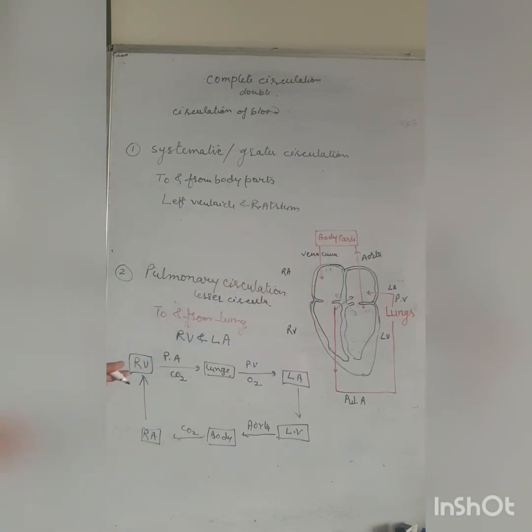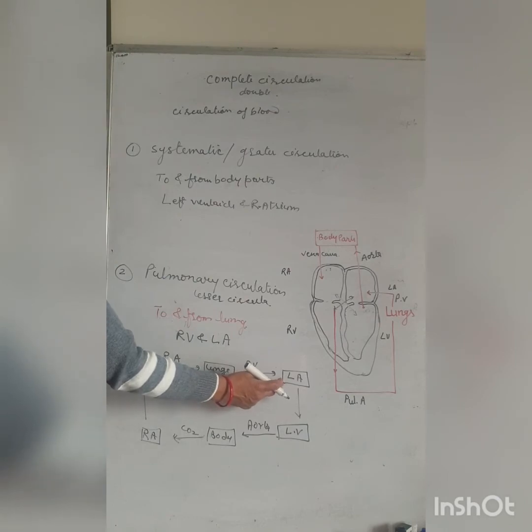So this is the whole circulation of the body. From the right ventricle, through the pulmonary artery, the deoxygenated blood goes to the lungs, and from the lungs the oxygenated blood is released through the pulmonary vein. It comes into the left atrium.